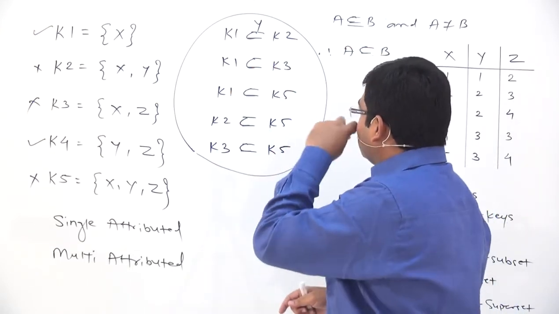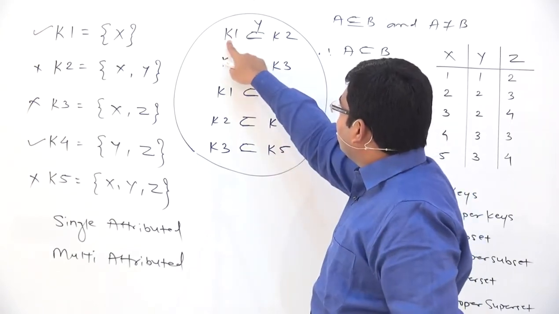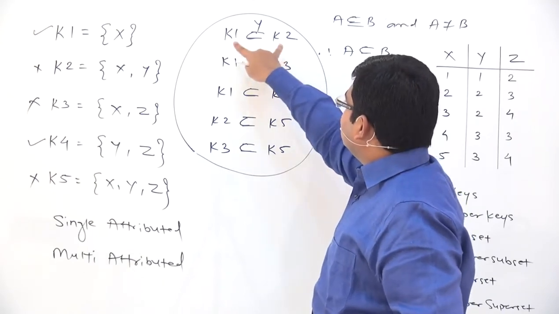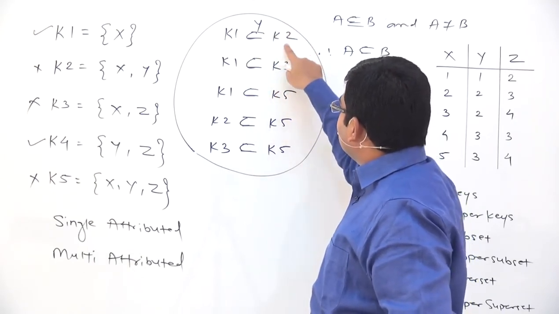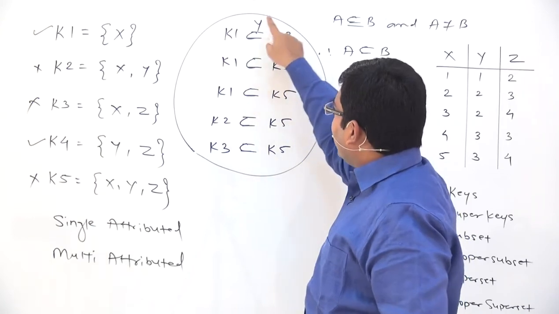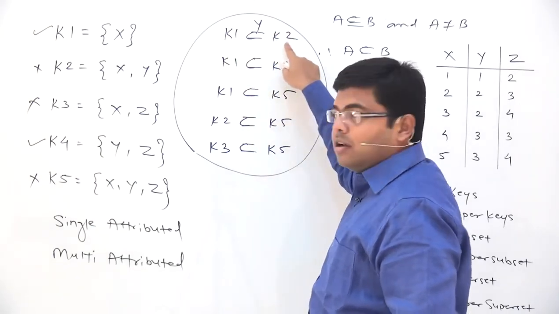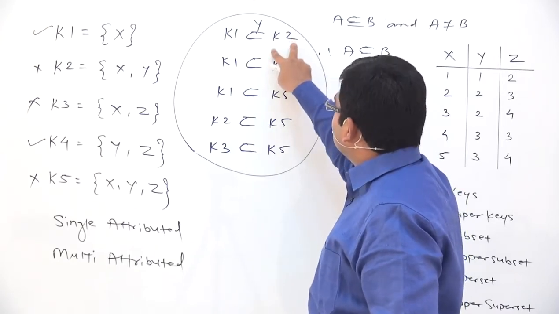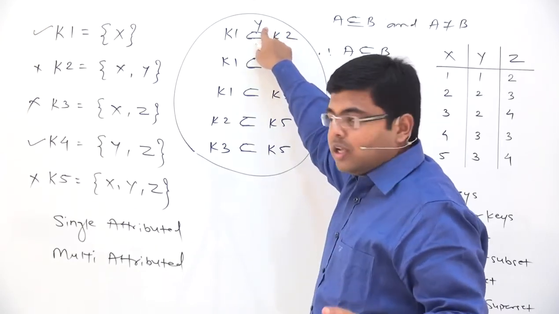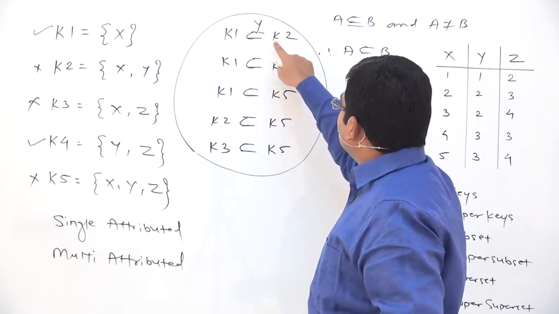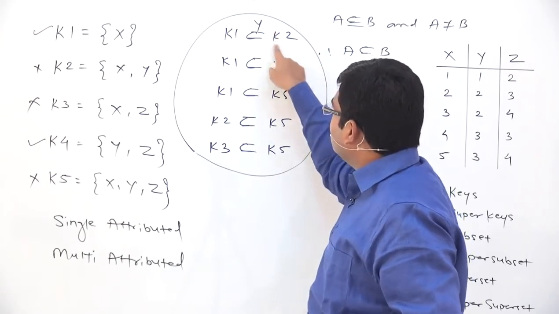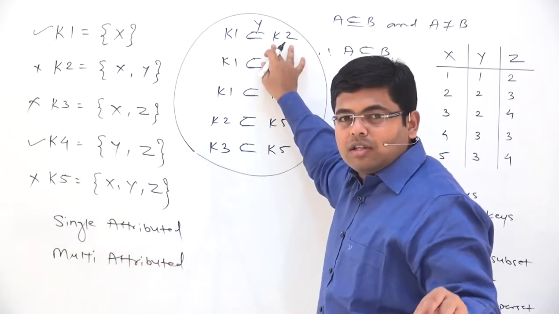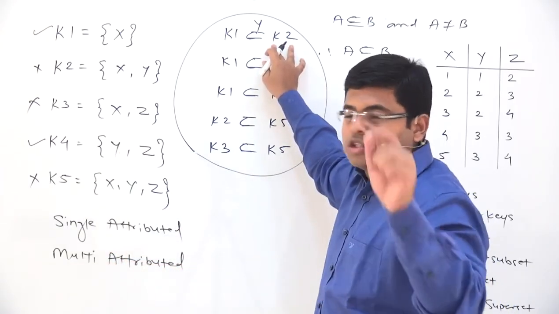I will repeat it once again. All the elements of K1, or all the attributes of K1, are present in K2, plus there is an attribute Y which is present in K2 but not present in K1. Attribute Y creates a gap between K1 and K2. So as far as K2 is concerned, attribute Y is redundant, attribute Y is not needed, because even if you remove attribute Y from K2, you get K1, and K1 is a key. Therefore K2 is not minimal, therefore K2 is not a key, therefore K2 is a super key.